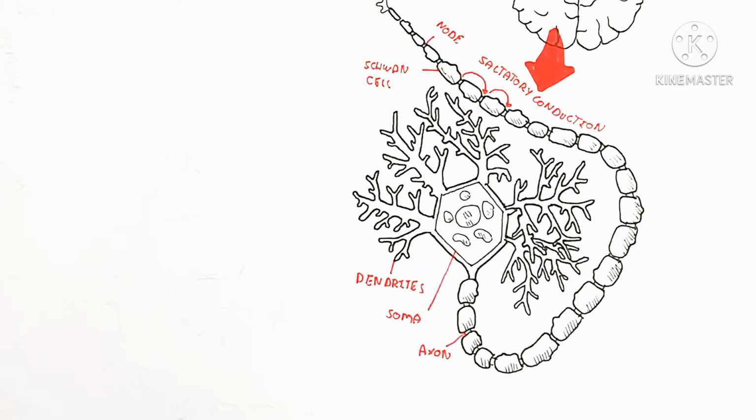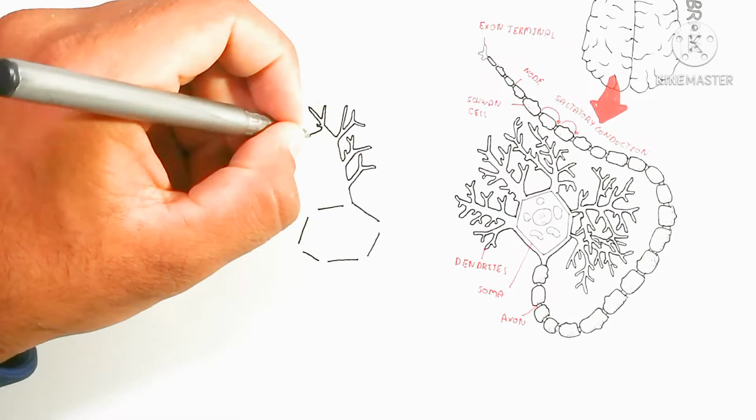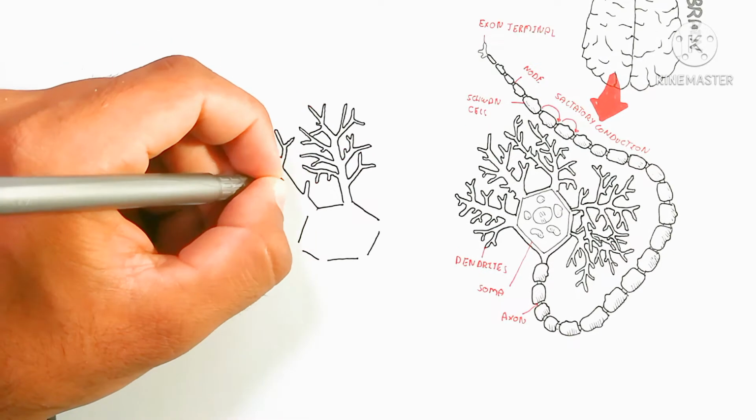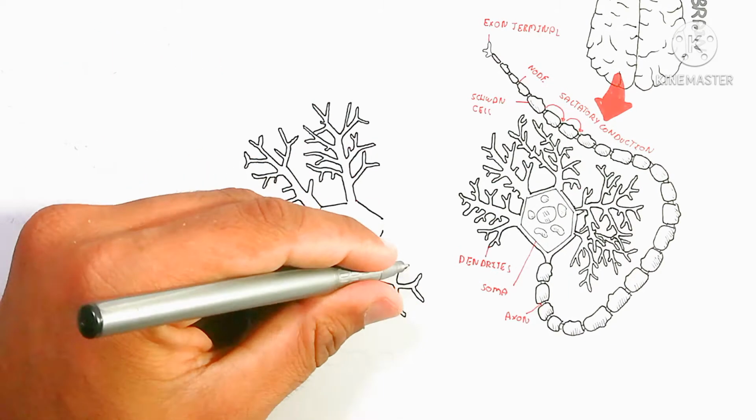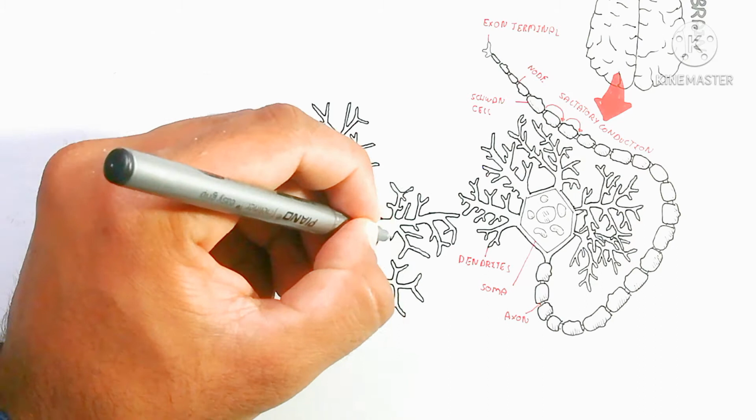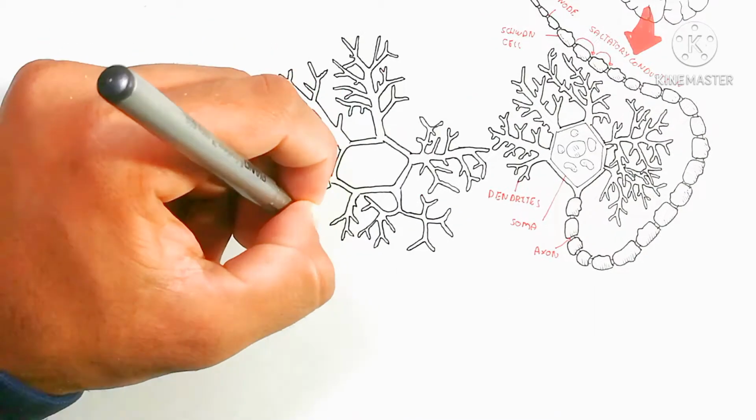Unmyelinated axons are present in the brain, which contains white matter. On the other hand, the gray matter contains myelinated axons. So it is important to know about that.